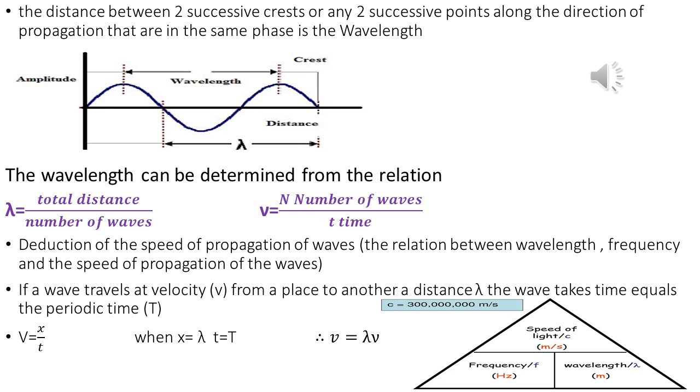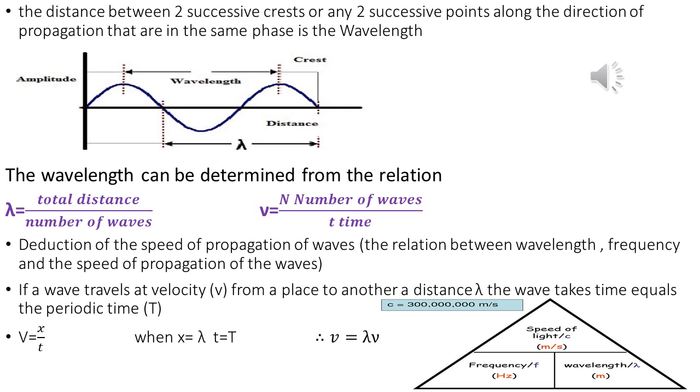The wavelength can be determined from the relation lambda equals total distance over number of waves. Frequency is the number of waves per time, and periodic time is the time taken to make one complete oscillation. So T equals time over number of waves. Deduction of the speed of propagation of waves: the relation between wavelength, frequency and the speed of propagation.